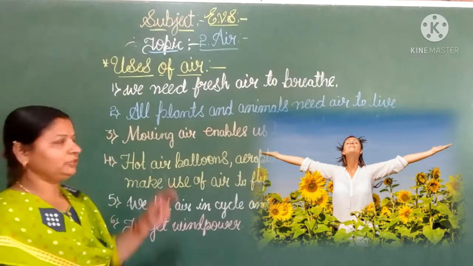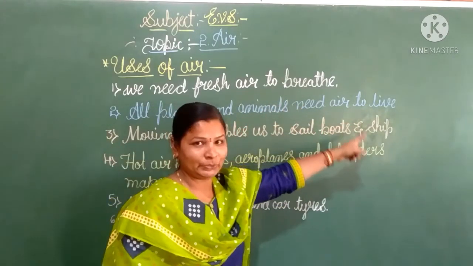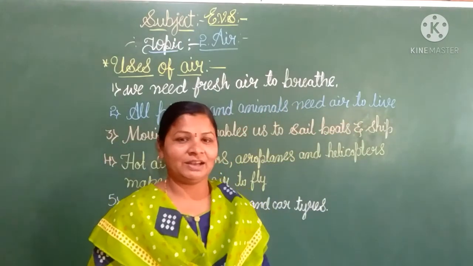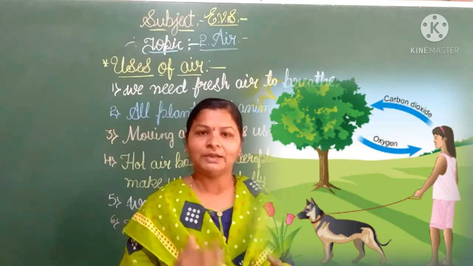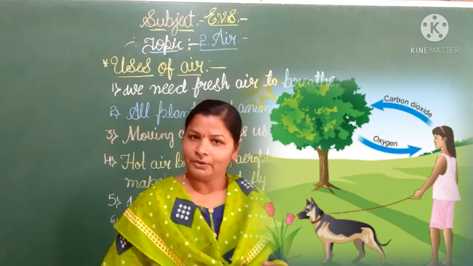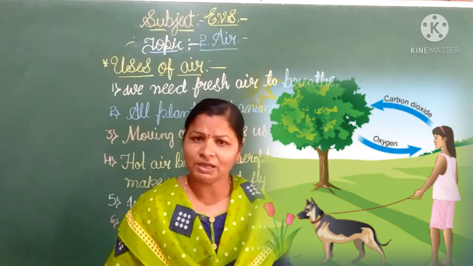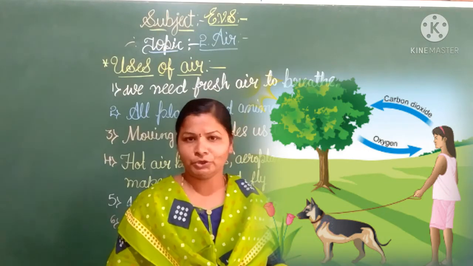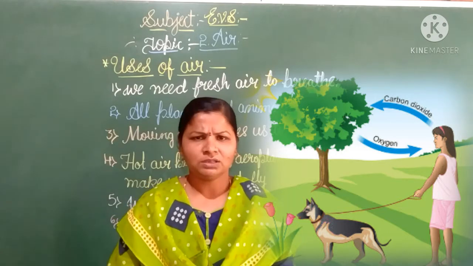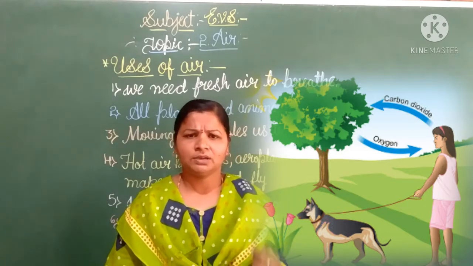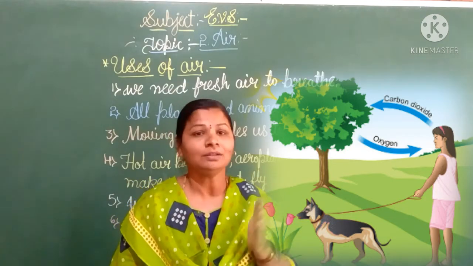Okay. So the second use of air is that all plants and animals need air to live. Already you learned that, right? So all living things need air to breathe and also to live. Without air we can't live. If there is no air in the atmosphere, we are going to die. Okay. So an animal is a living thing, right? Is a plant also a living thing, children? Yes, it is a living thing.